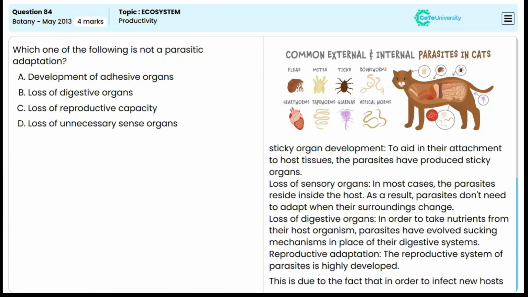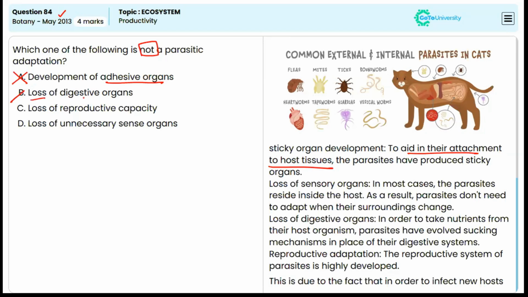This question is from May 2013. Which one of the following is not a parasitic adaptation? Option A, development of adhesive organs, or sticky organ development. Actually, parasites do have adhesive organs to aid in their attachment to host tissues. So they have produced sticky organs. So this first option is an incorrect answer because it is a parasitic adaptation.